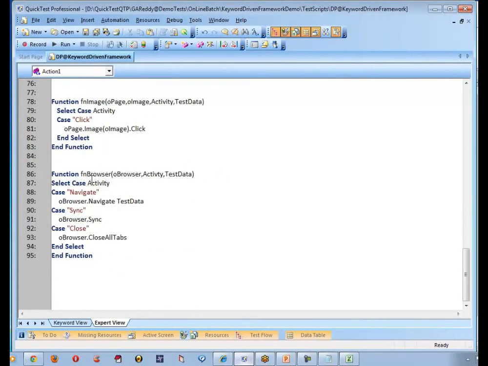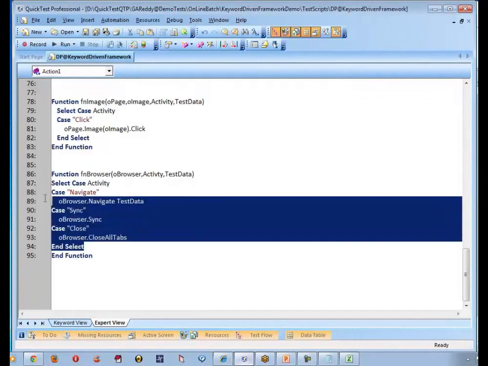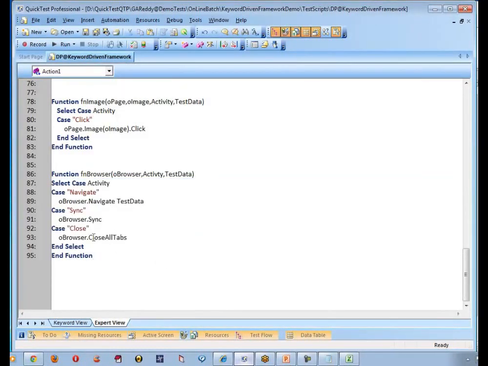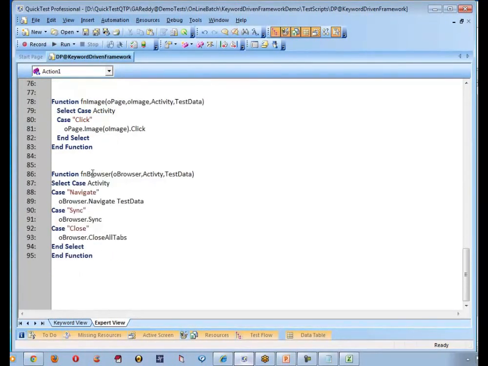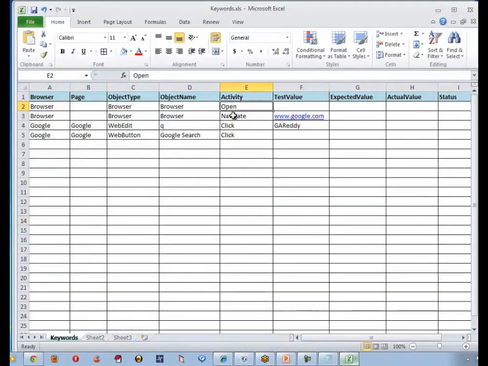So guys, is this function clear? Yes, sir. Because similarly as we created functions for link and image, I wanted to create a separate function for browser. Why? Because on the browser I want to open, navigate, synchronize or close, anything I can do that. Let me say at the end with respect to browser, what is browser name? Since I'm not sure, let me say dot star. I want to close.